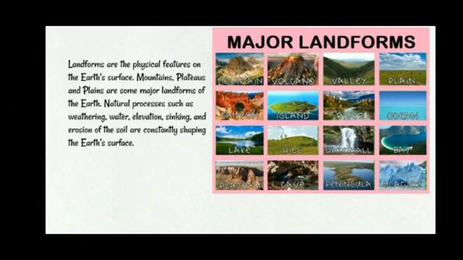Major landforms. Landforms are the physical features on the Earth's surface. Mountains, plateaus, and plains are some major landforms of the Earth. Natural processes such as weathering, water, elevation, sinking, and erosion of the soil are constantly shaping the Earth's surface. Major landforms: mountain, volcano, valley, plain, canyon, island, river, ocean, lake, hill, waterfall, bay, plateau, cave, peninsula, glacier.